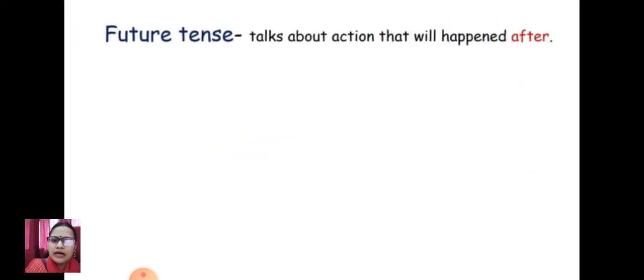Let's talk about our final tense, and that is all about our future tense. As we have already studied, the action which is happening now, that is our present. The action which has already happened before, that was our past. So now what is left? Yes, it talks about action that will happen after, after the present. We are talking about something which has not yet happened, it will happen. So again, will always comes whenever you represent future tense.